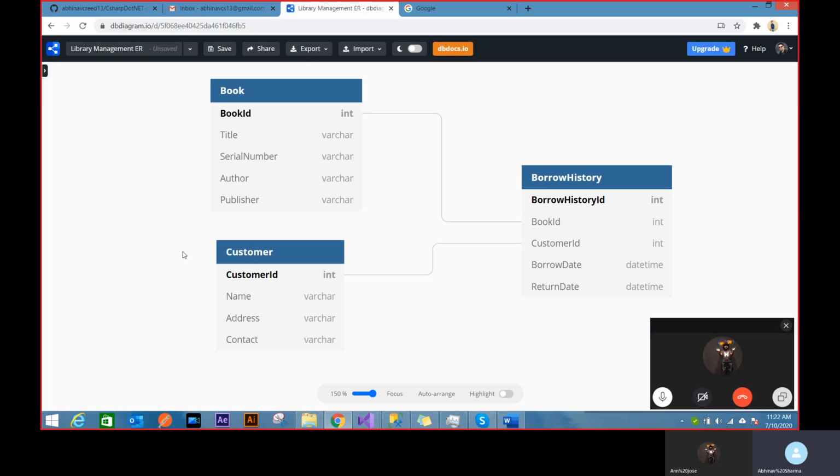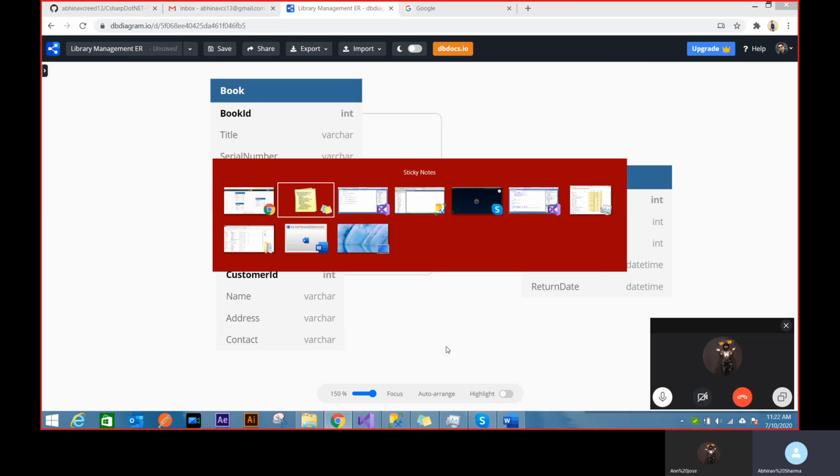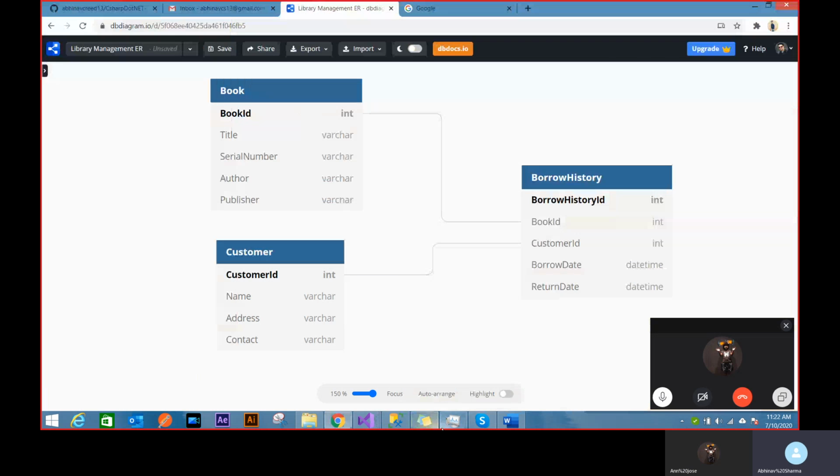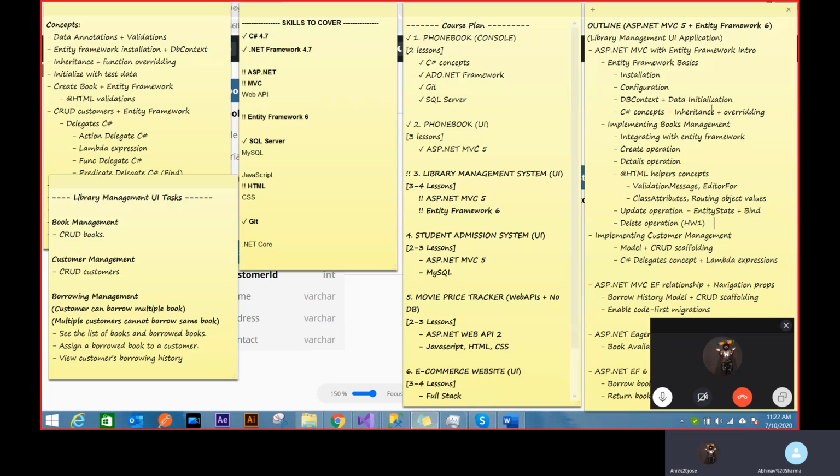And you can imagine that I might be getting this ER diagram from a business analyst or some other person, or maybe you saw the application and all these tasks, then you said, okay, I will have these tables to handle it. You can create this first, then you create the model. And what I'm doing right now is called the code first approach. Entity Framework provides you three kinds of ways. You can use model first, database first, or code first.